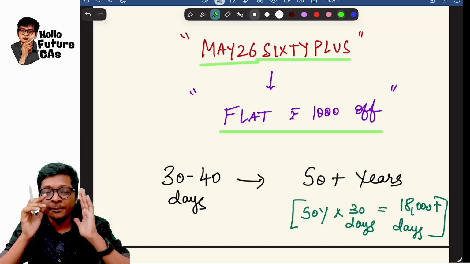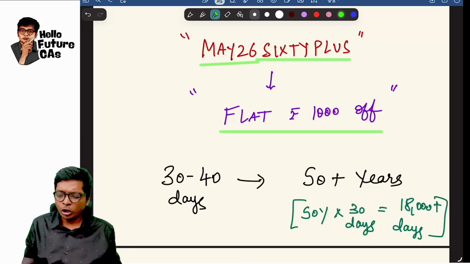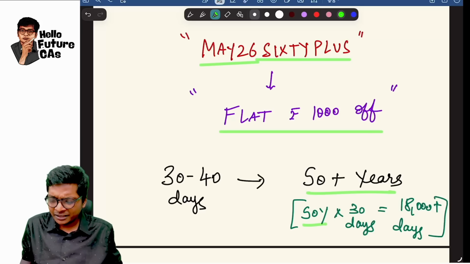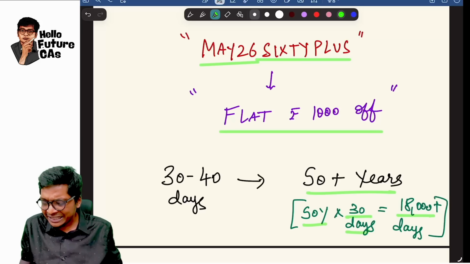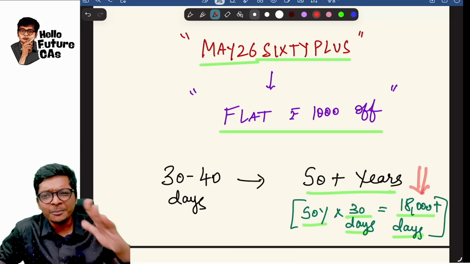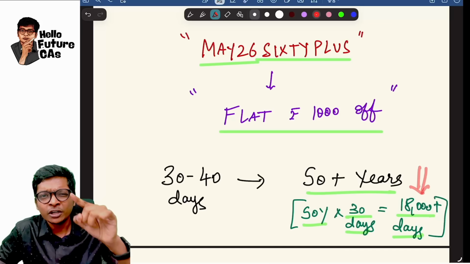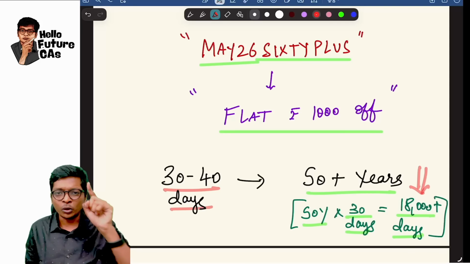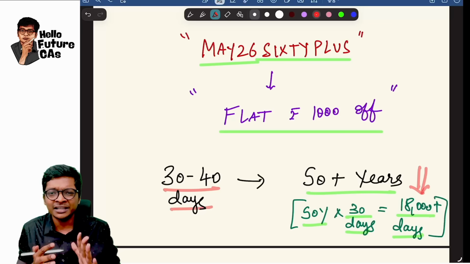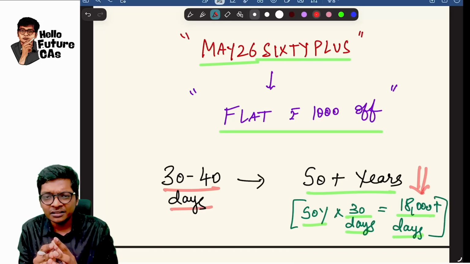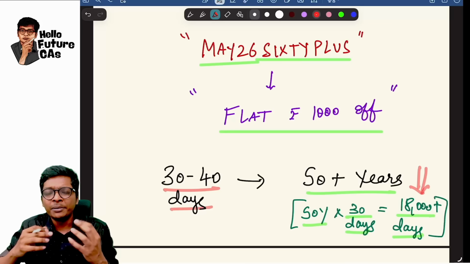But before that, remember one thing, guys. You're all going to live for next 50 years. Yes or no? 50 years into 365 days, 18,000 days you have left in your life, minimum. Another 18,000 days we all have left in our life. These 30 to 40 days, next 30 to 40 days, if you give your best, the remaining 50 years becomes much more blissful.